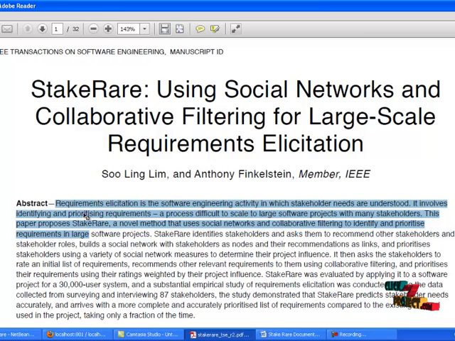In large software projects, recommend allocation tends to be beset by three problems. They are information overload, inadequate stakeholder input, and prioritization of requirements. To overcome these drawbacks, we propose a novel method called StakeRare that uses social networks and collaborative filtering to identify and prioritize recommends in large software projects. StakeRare stands for Stakeholder and Recommender Assisted Method for Recommend Allocation.